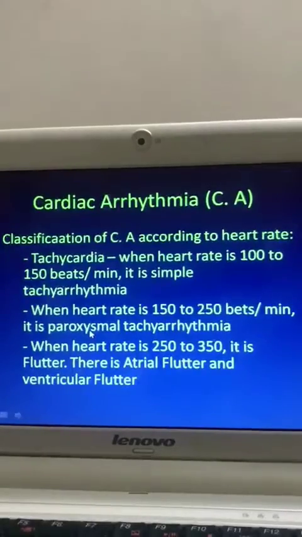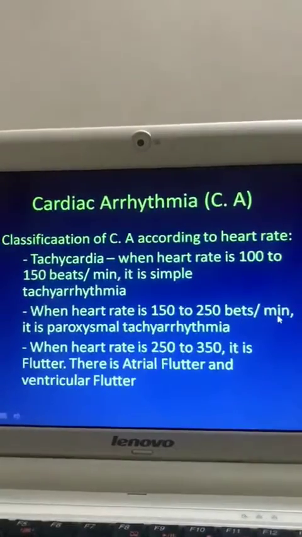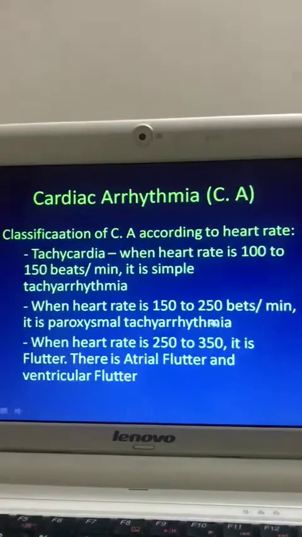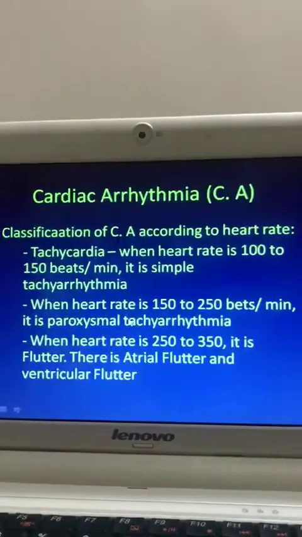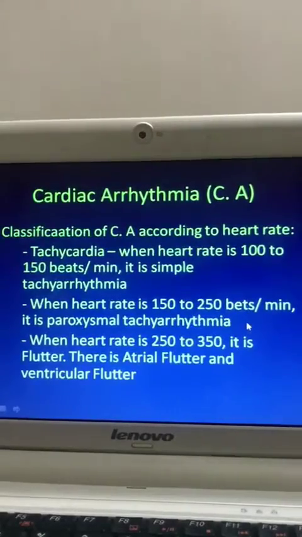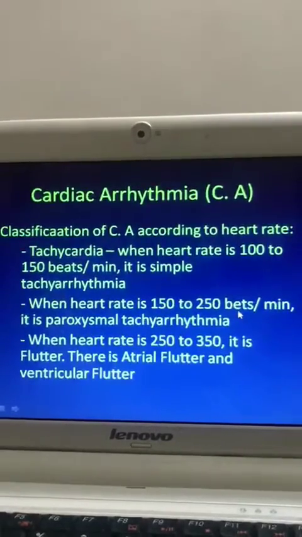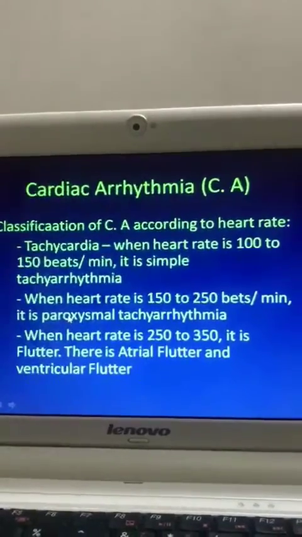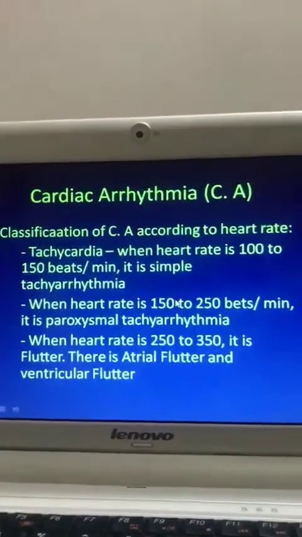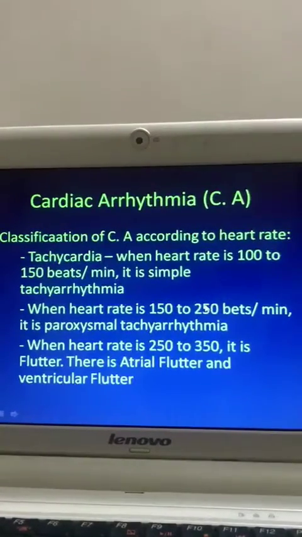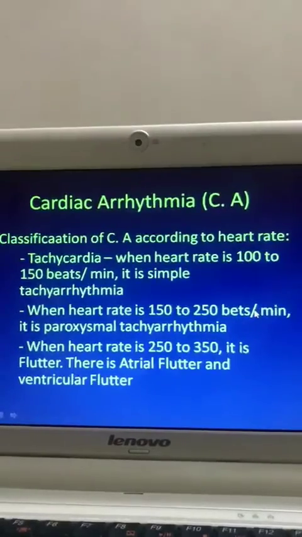Another cardiac arrhythmia regarding heart rate. When heart rate is 150 to 250 beats per minute, it is paroxysmal tachyarrhythmia. Why is it called paroxysmal tachyarrhythmia? Because this tachycardia develops suddenly and also disappears suddenly. For this reason, it is called paroxysmal tachycardia. That is, heart rate in paroxysmal tachycardia is 150 to 250 beats per minute.